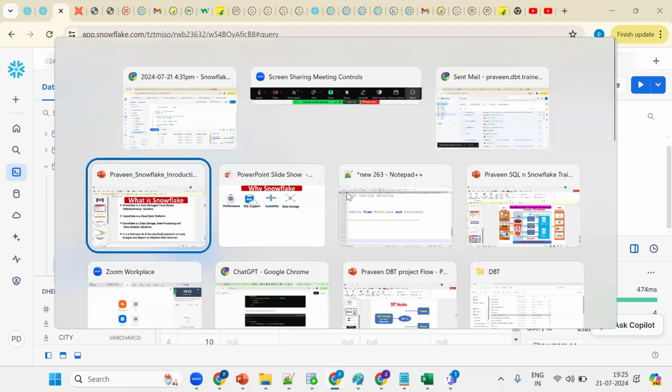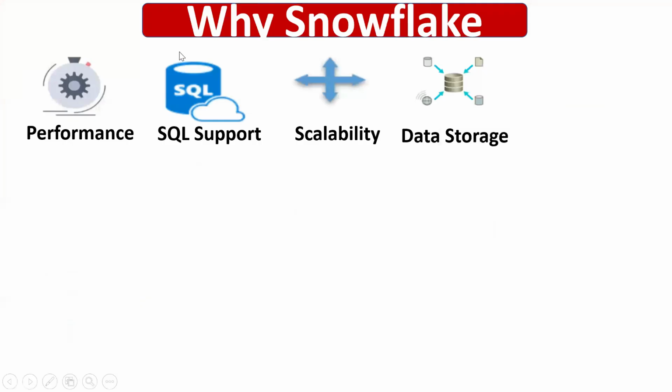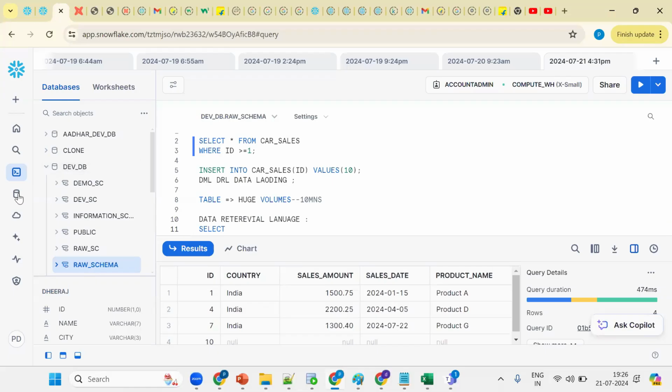Okay, go to the PPT one more time. Performance, SQL support, scalability. We just discussed that. Now under data source, see what happened. Let me go back to Snowflake.